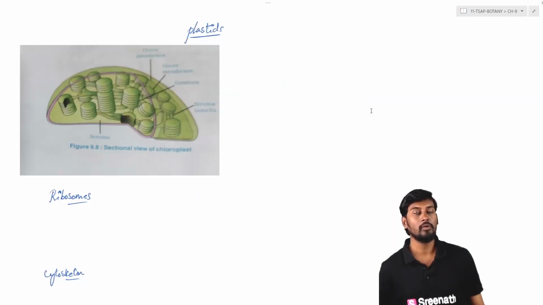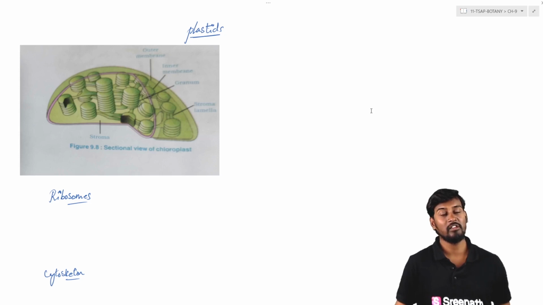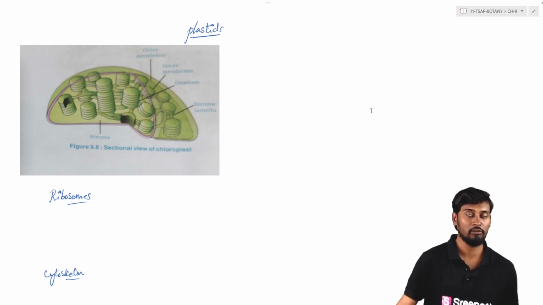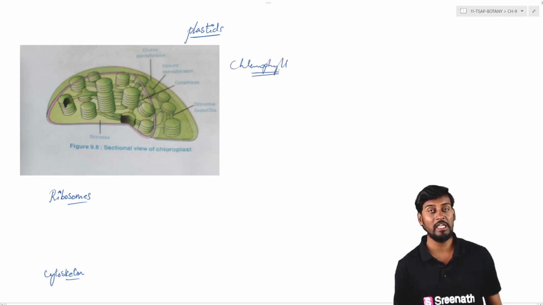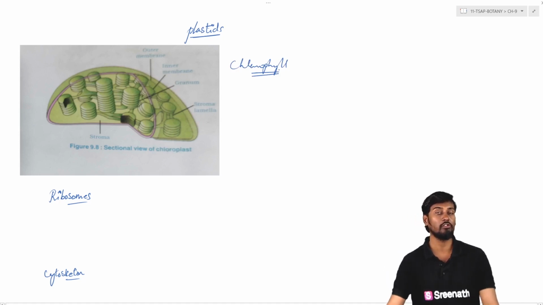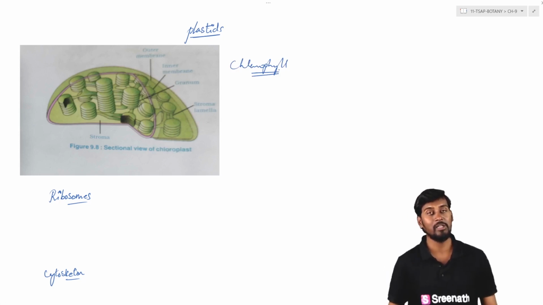So plastids are the ones which are generally present within the cytoplasm of the plant cell. So మనకు plastids ఏవైతున్నాయో they are generally present within the plant cell, and these plastids are of different kinds based on the color and the structure and also functions. So for example chloroplast తీసుకుంటే that is one kind of plastid which generally consists of chlorophyll. So chlorophyll ఉన్నందుకు మనకు chloroplasts generally appear green in color. So the green color of the chloroplast is because of the presence of the chlorophyll molecule.